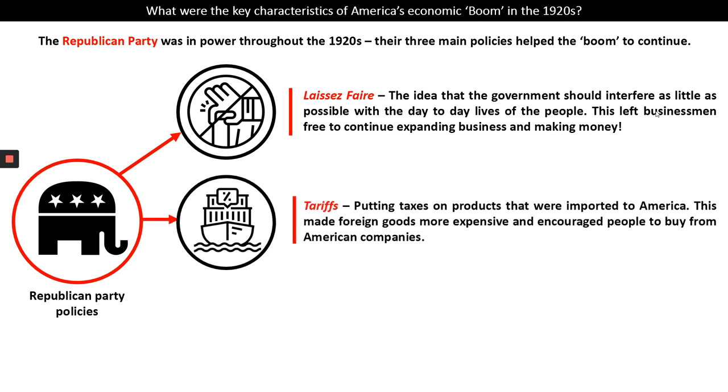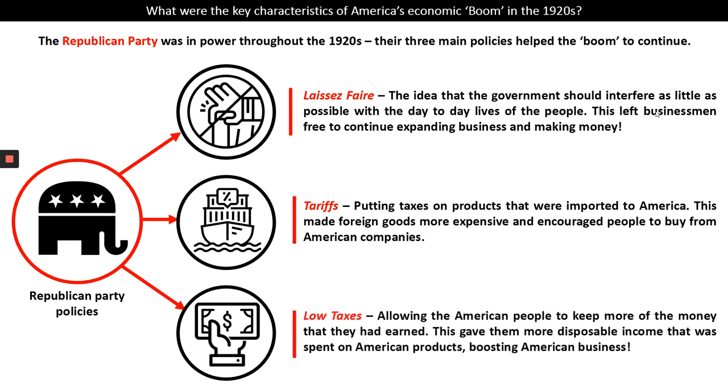The second main policy is something called tariffs. America and the American government wanted people to buy American goods. And so a tariff is basically a tax that you put on any products that are brought in or imported from other countries into America. If you tax goods that are coming into America, the owners of those goods have to put the price up, and that basically made foreign goods more expensive and encouraged people to buy from American companies, investing back into the American economy.